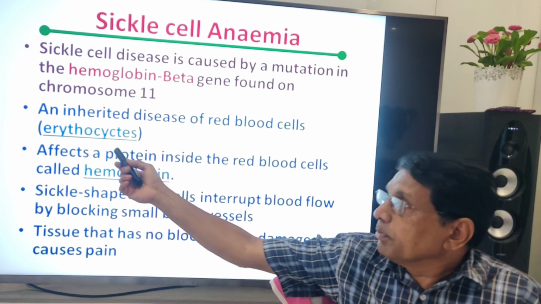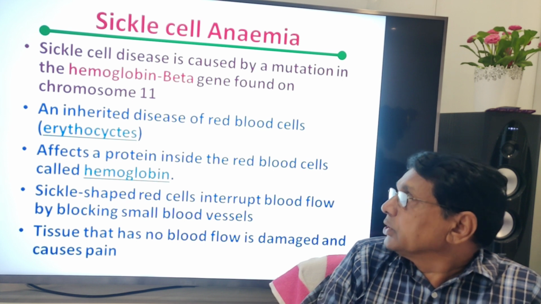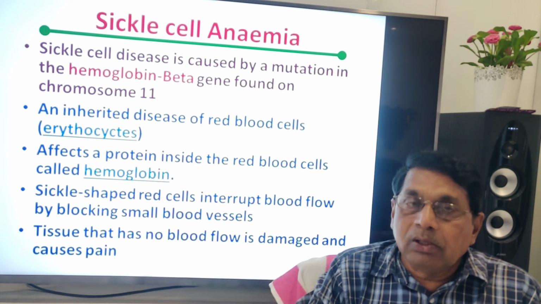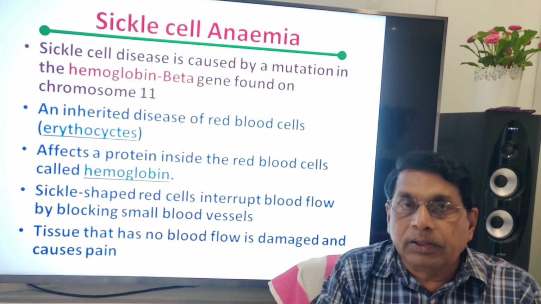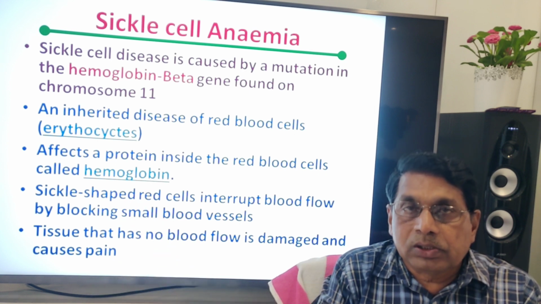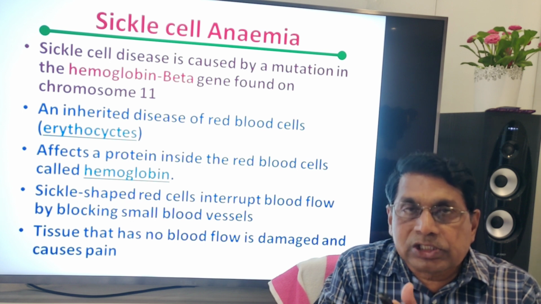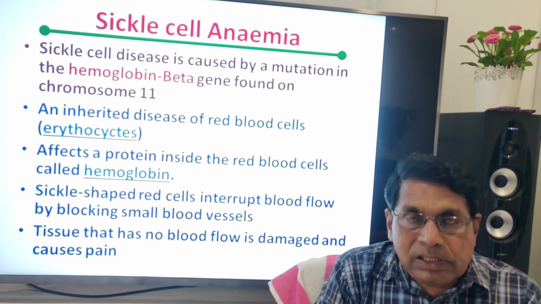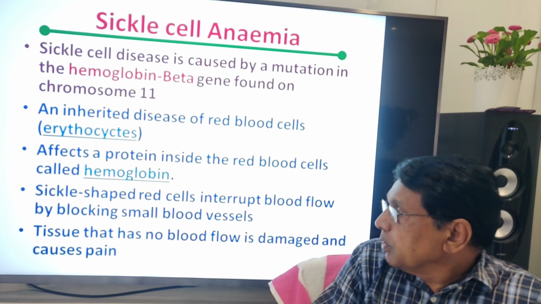It is an inherited disease of red blood cells, erythrocytes. It affects the protein inside the red blood cells called hemoglobin, a red pigment that mainly carries oxygen. Normally, the RBC in human beings are biconcave, but in affected persons, they turn to a sickle shape, a curved shape. So therefore, they carry less hemoglobin and interrupt blood flow, blocking small blood vessels.